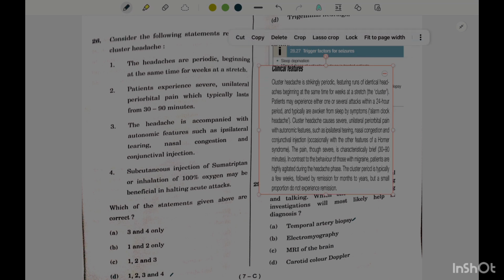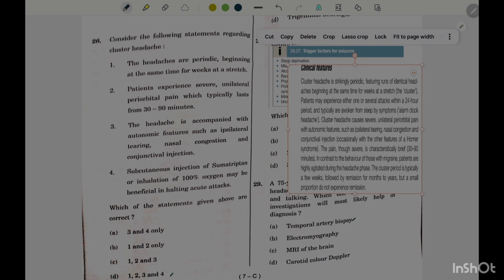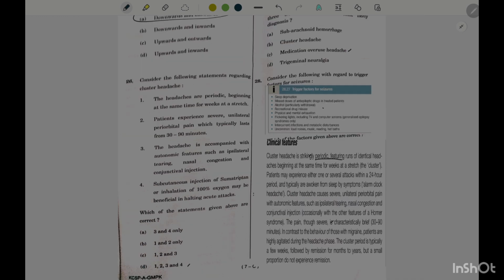This is about cluster headache. The headache is periodic, beginning at the same time for a week stretch. The patient experiences severe unilateral periorbital pain lasting 30 to 90 minutes, with features of ipsilateral lacrimation and nasal congestion. Sumatriptan as a subcutaneous injection or inhalation of 100% oxygen may be beneficial in halting acute attacks. So option D is the correct answer.